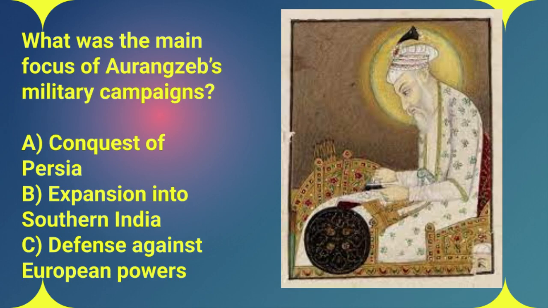Question 18. What was the primary focus of all those military campaigns Aurangzeb launched? Was he A, trying to conquer Persia, B, expanding into southern India, or C, defending the empire against European powers?